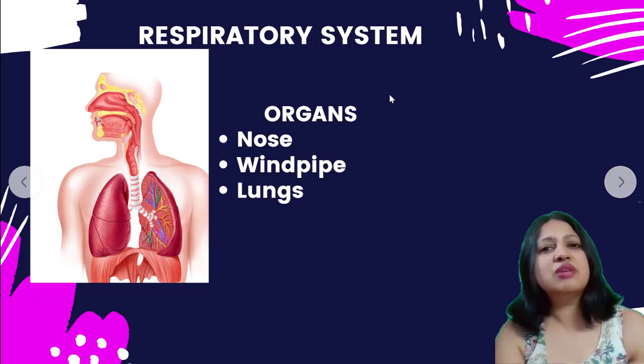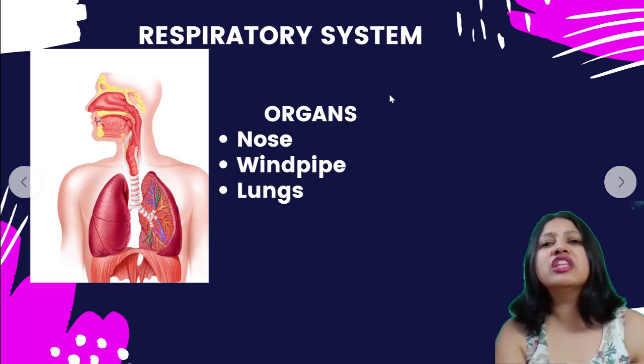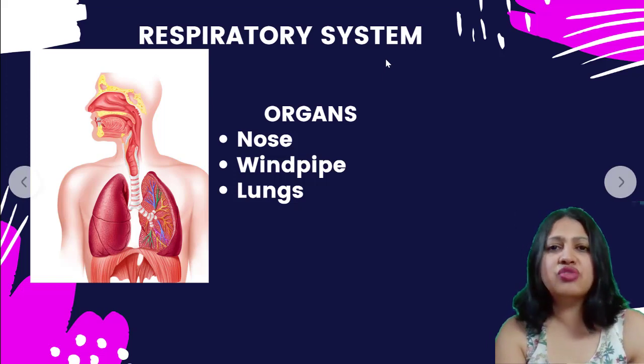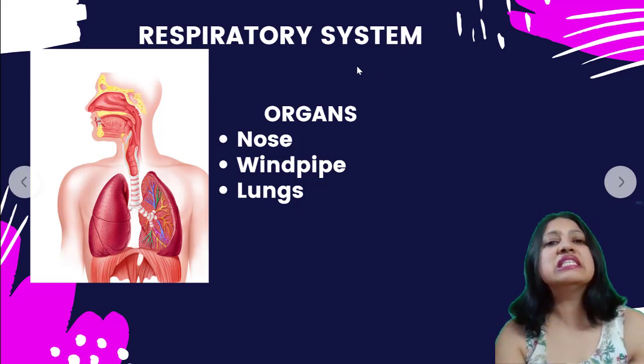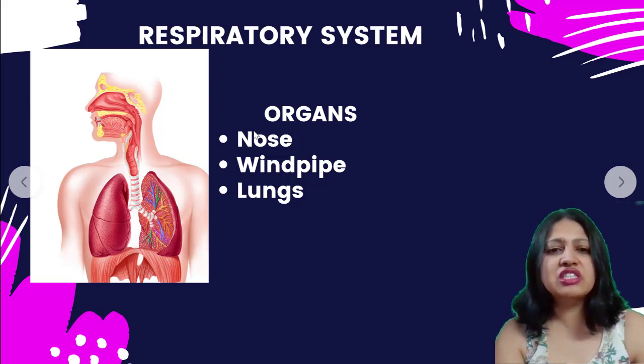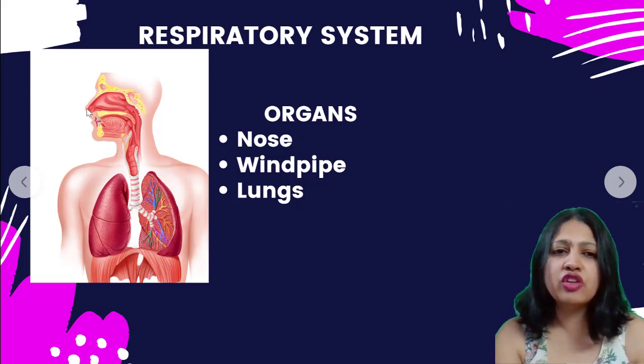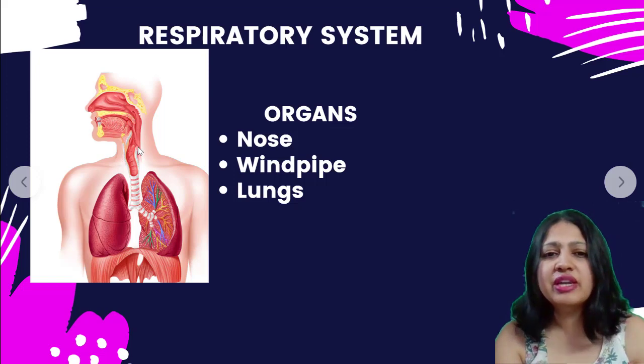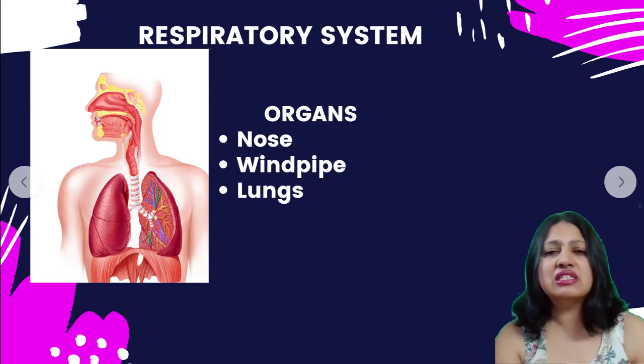Okay, so that was about the organs. Now we move on to the only organ system that is there for our syllabus this year, that is the respiratory system. So what are the organs in the respiratory system? You have the nose, all of us know the nose, and then you have the windpipe, and then you have the lungs. So this is what we are going to study.